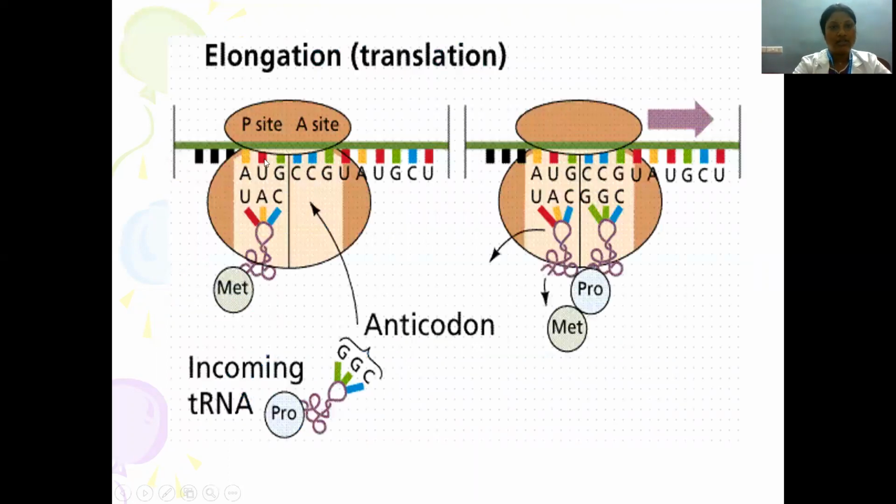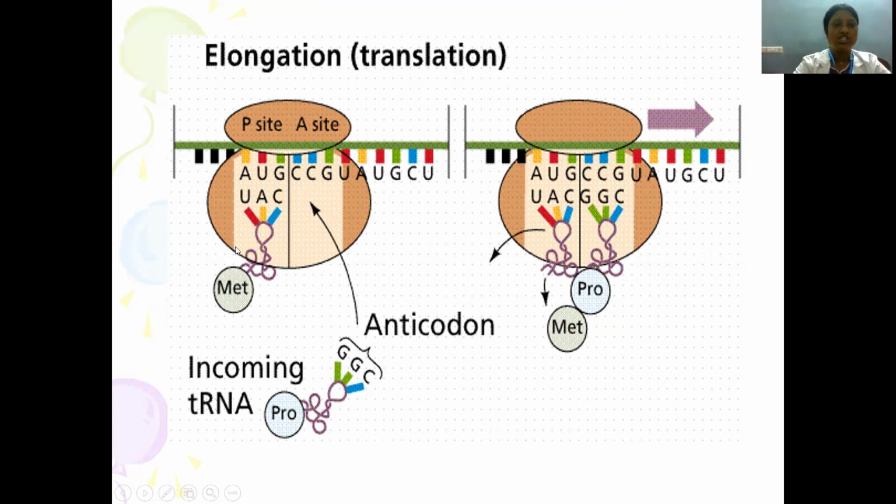Here you can see the ribosomal subunit, which has the P site and is associated with the mRNA, having 2 sites, the P site and the A site. The A site is where the incoming tRNA, with its anticodon complementary to the codon present in the mRNA, will come and bind, with the incoming amino acid attached to its acceptor stem.